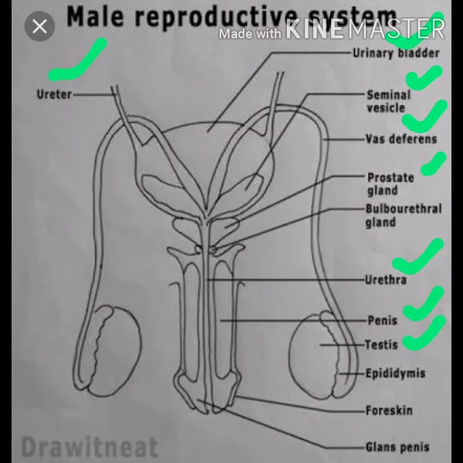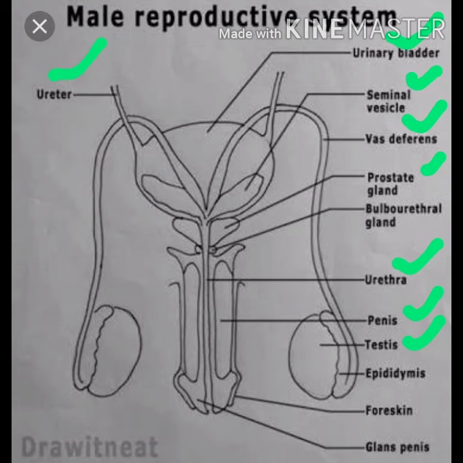So, what is the function of the secretions? The secretions of these glands make the sperms active, motile, and they can energize the sperms. They can nourish the sperms. So, to activate the sperms and to give fluid content for the sperms, the secretions of these accessory glands are very much needed. They can energize or motivate the sperms.